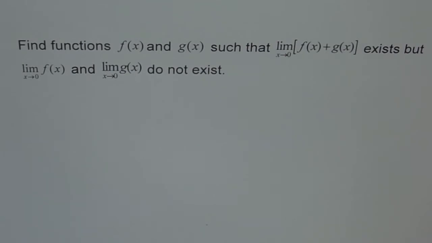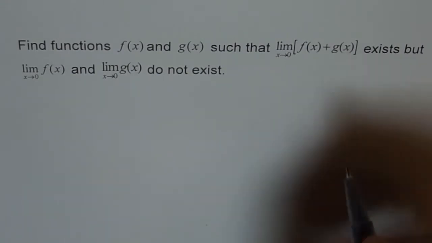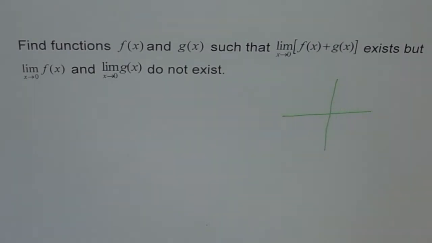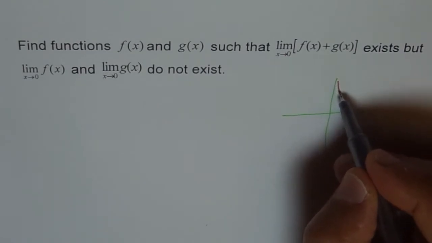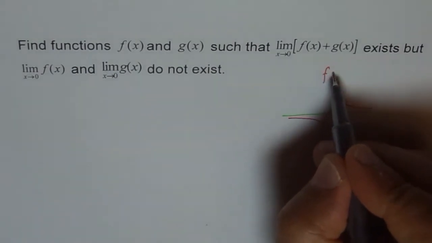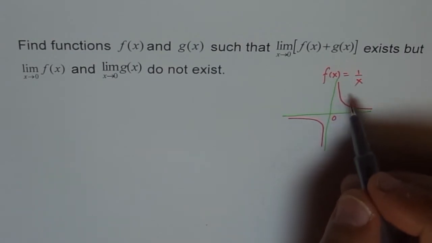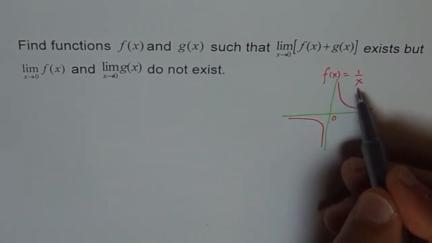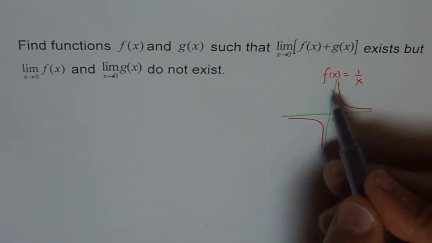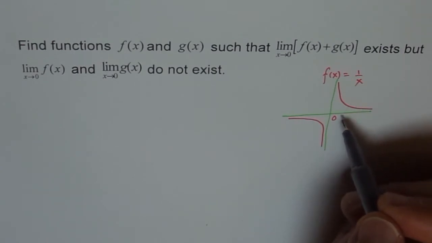Think about a function whose limit does not exist at 0. The first part is very easy. We can have a function like 1 over x, right? We know 1 over x looks kind of like this, and we say f of x equals 1 over x. Its limit does not exist at 0 because when you approach from the right side you're approaching positive infinity, and from the left side you're approaching negative infinity. So we got this function, and its limit does not exist.